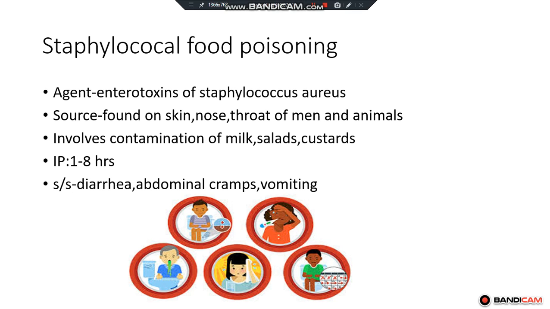You can see in the picture that vomiting and diarrhea are the common major symptoms. If it is severe, there is a chance of mucus and blood while passing stool. There will be fever and headache, and tenesmus. Tenesmus means that even though they have just gone to the toilet and come back, they feel the urge again to empty the bowel, and they go once again. Five to six times they go to the toilet to empty the bowel and bladder. Such a condition is called tenesmus.